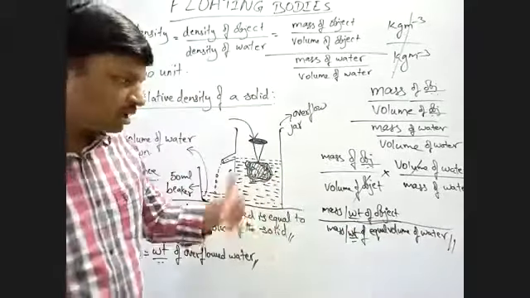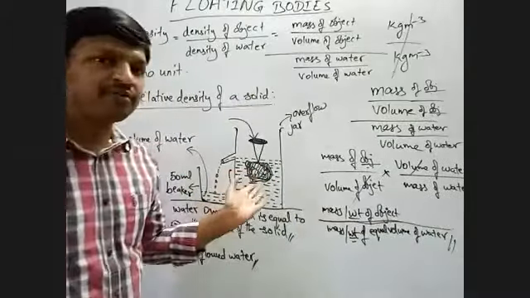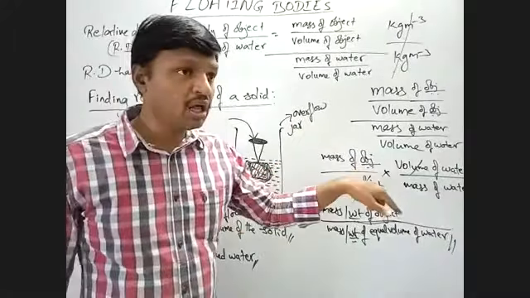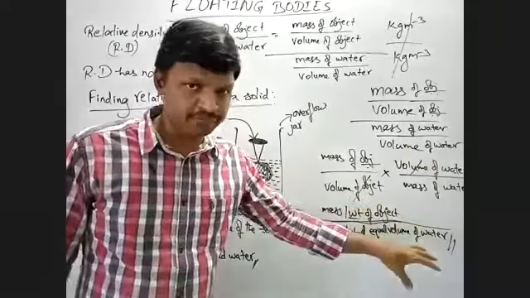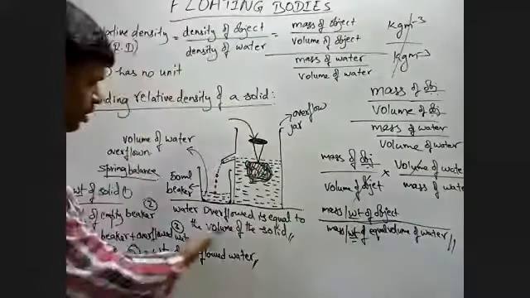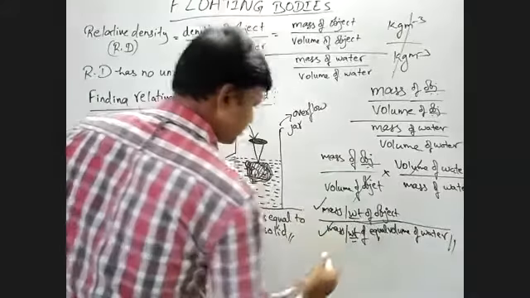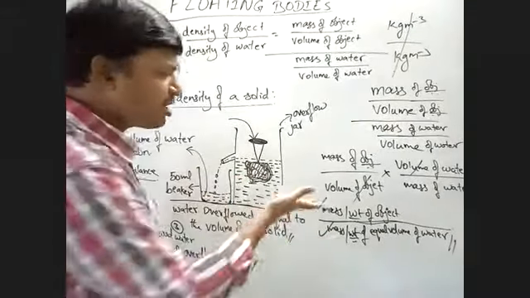Equal volume of water means what? The weight of water whose volume is equal to the volume of the stone, or the volume of the substance, or the volume of the solid. Yes or no? Right. So by calculating this, we can find the fluid density, because every time we need not go with the volume.